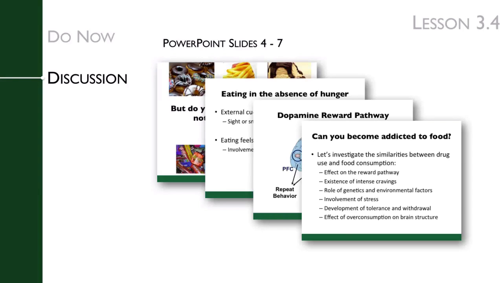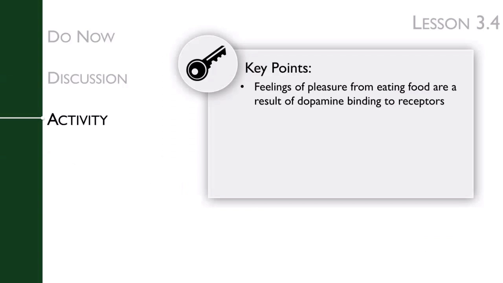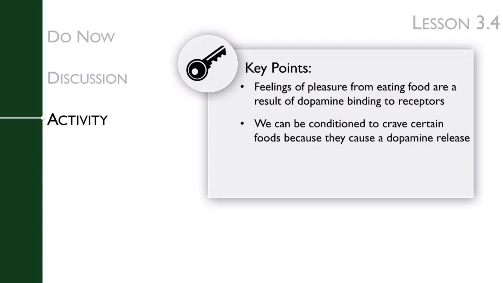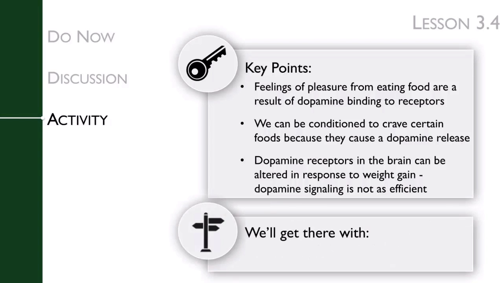The key points of this lesson's activity are that feelings of pleasure from eating food are a result of the dopamine binding to dopamine receptors in specific areas of the brain. We can be conditioned to crave certain foods because they cause a dopamine release. And dopamine receptors can be altered in response to weight gain, so that dopamine signal is not as efficient. This means that more dopamine release is required to reach feelings of pleasure after eating. We'll get there by using a jigsaw.